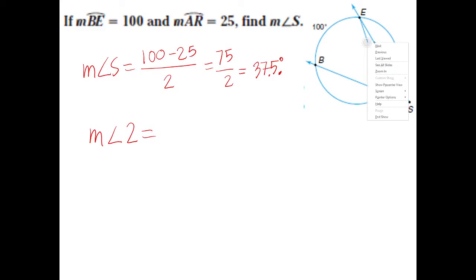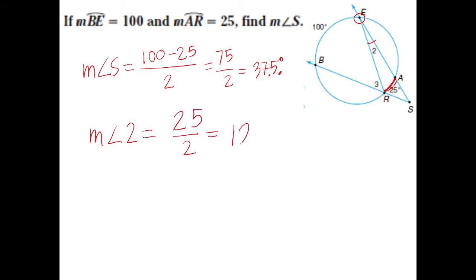What about the measure of angle number 2? This angle here. The vertex is on the circle. What's the arc here? How much is the arc that was formed? 25. So what will I do with 25? Half. Simple as that. 25 divided by 2 is how much? 12.5.